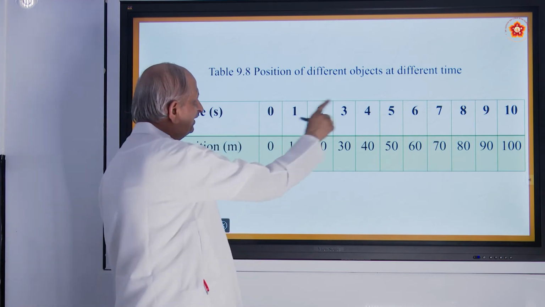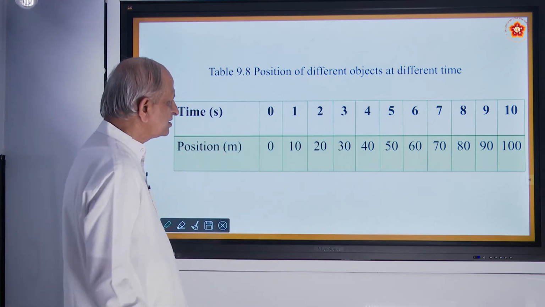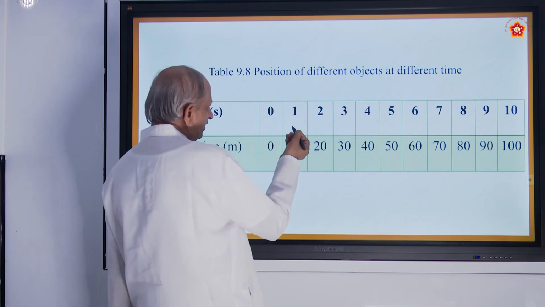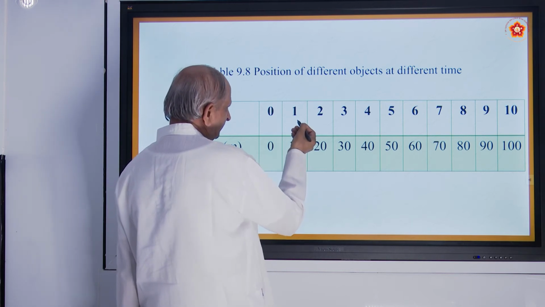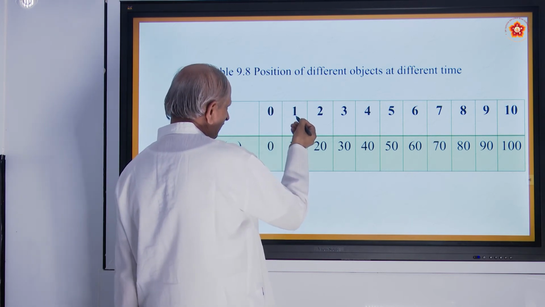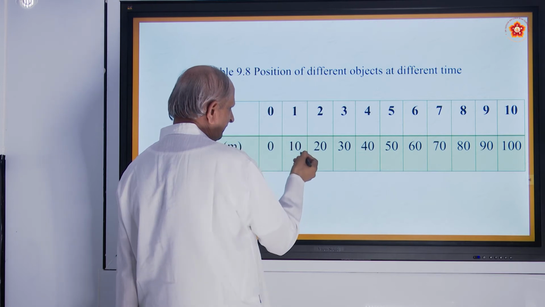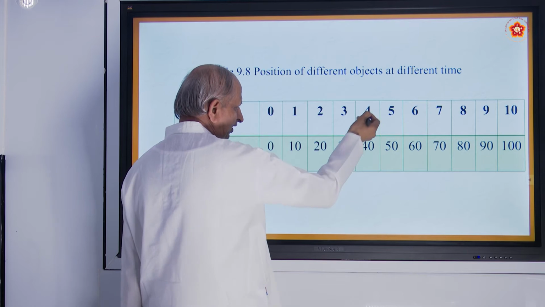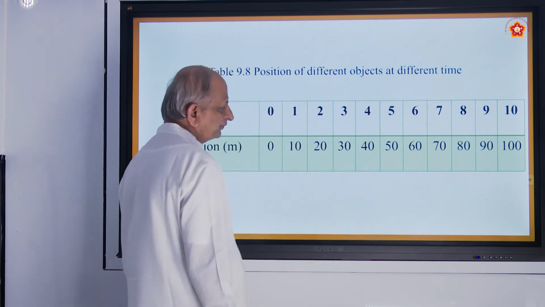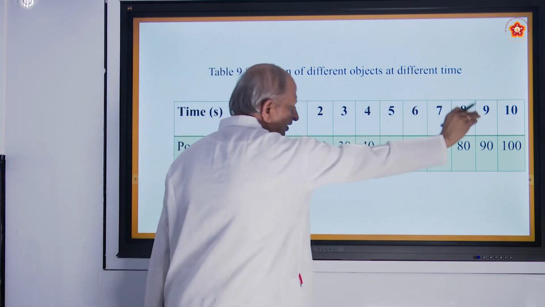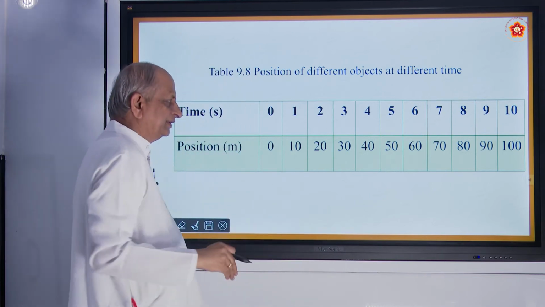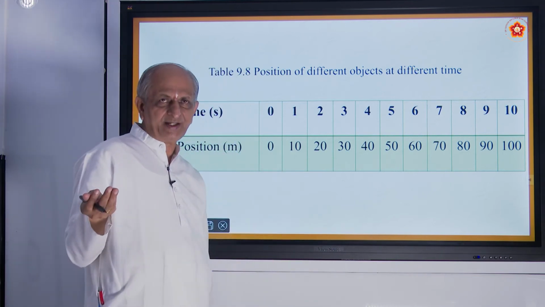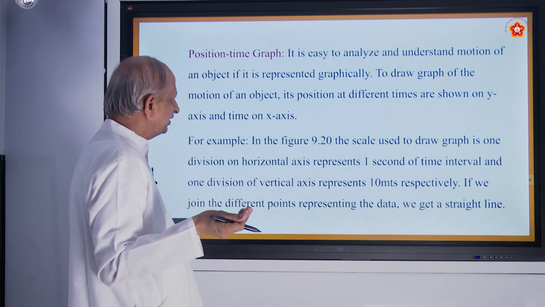And this is the data. What is the data? The distance travelled by the object at the end of 1 second is 10 meters, 2 seconds 20, 3 seconds 30 meters, like that. So this is the given data, and if it is represented graphically, that will be nice.